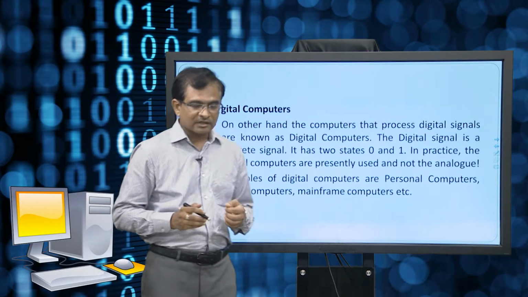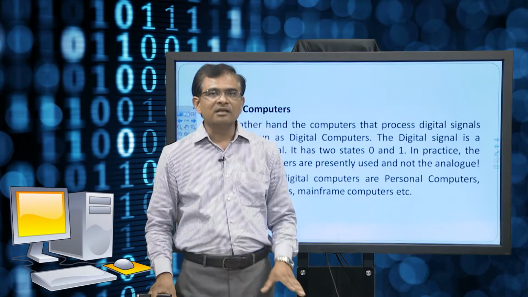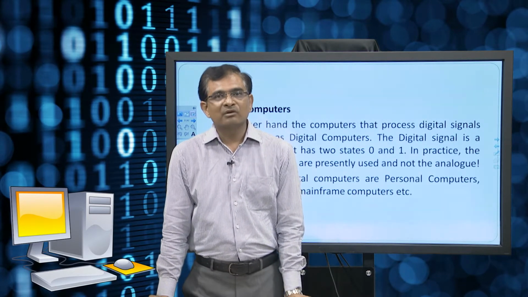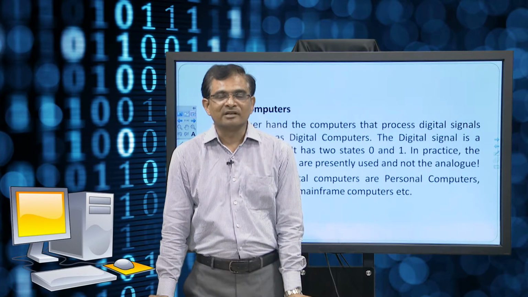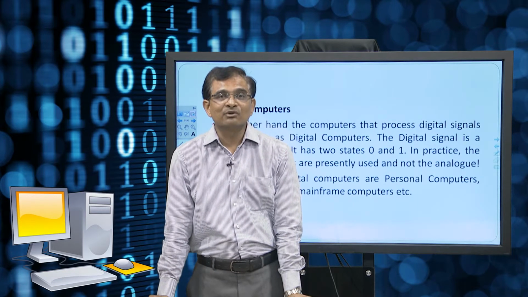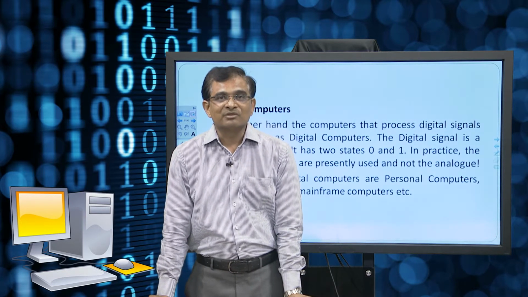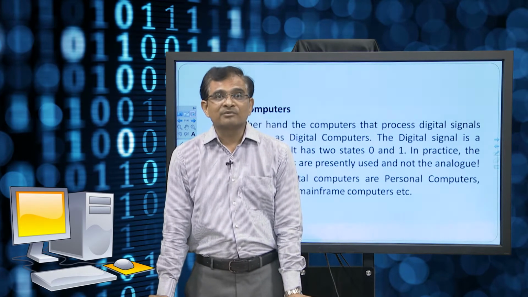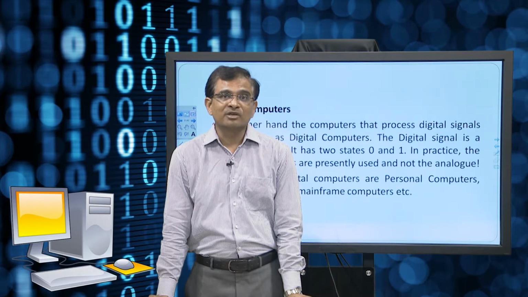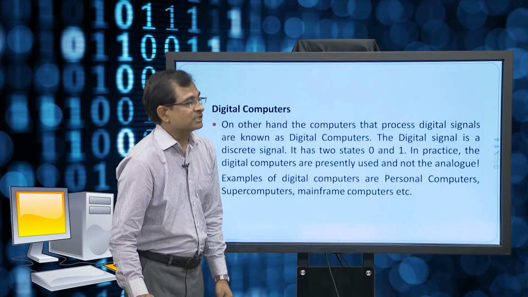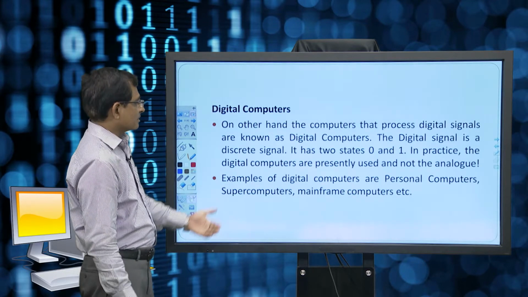So, as of now in the current market, we do not have any analog computer operationally, right. So, we have only digital computers in place, wherein only two states are possible, 0 and 1, and that is why we say that binary number system is going to be very much useful to us when we work with computer systems. Whereas, decimal number systems could be prepared, it was initially prepared, but subsequently digital computers were found to be better and easier to handle rather than analog computers. That is why digital took over the entire market and the development took place.